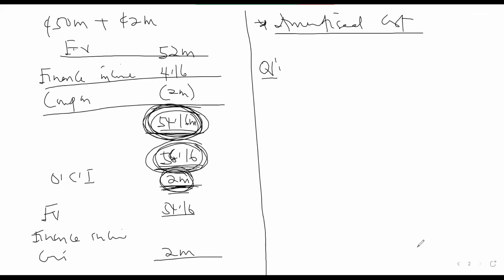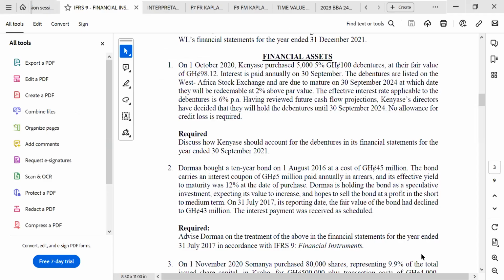What we have to do is first find the fair value of the instruments. You can see that the nominal value of the instrument is how much?